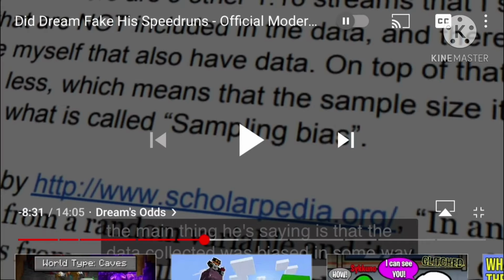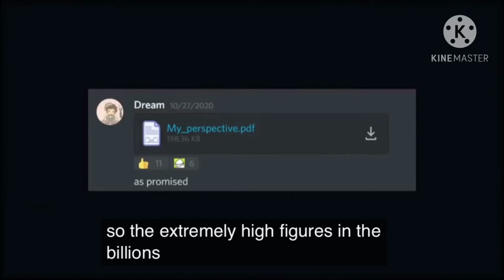Okay, yet again, Dream gets extremely lucky in his speedruns and Minecraft Manhunt videos, so I don't understand why this is happening in the first place. And plus, yet again, I don't think Dream would cheat just to get a record. So the extremely high figures in the billions aren't correct.